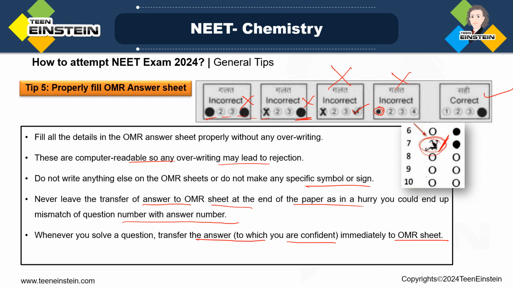That theory is only for those questions with which you are not comfortable, you are not confident. But when you are confident, directly put it in the OMR sheet, and only in this manner. Only doubtful questions which you have planned to revisit must be held back. Otherwise, don't leave it anywhere. Directly put it in the OMR sheet.